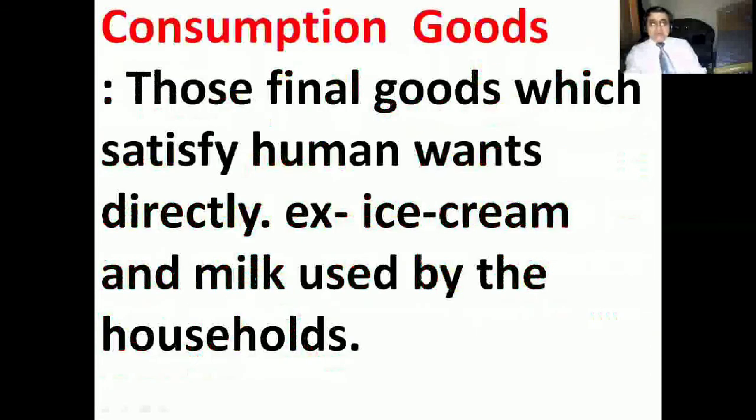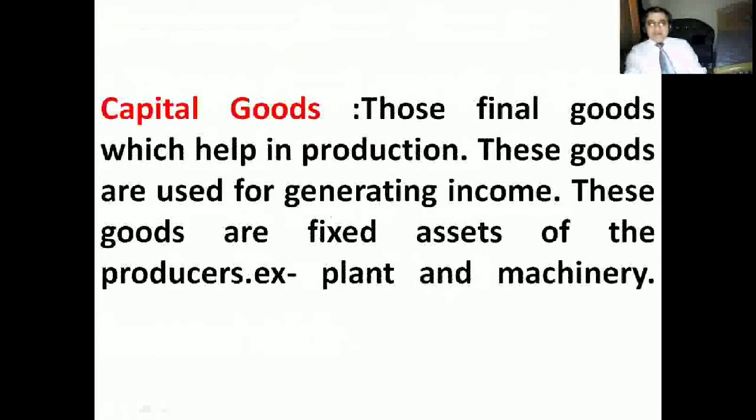Then comes consumption goods. What are consumption goods? Those final goods which satisfy human wants directly. For example, ice cream and milk used by the household satisfy human wants directly. So these are called consumption goods. The second category is capital goods. Those final goods which help in production. These goods are used for generating income. These goods are fixed assets of the producer, like plant and machinery.